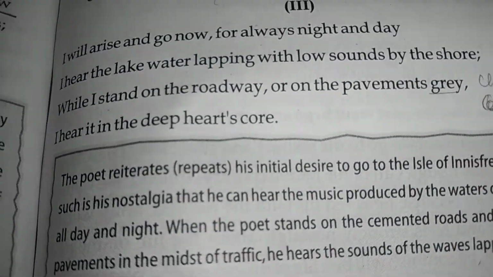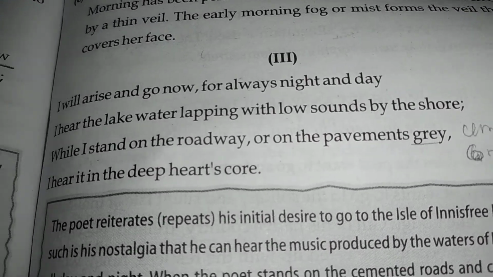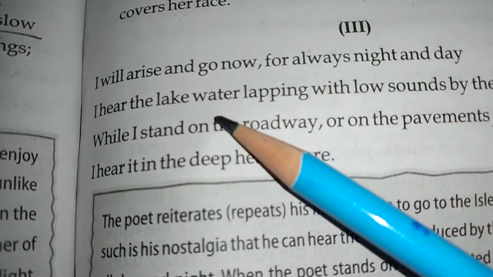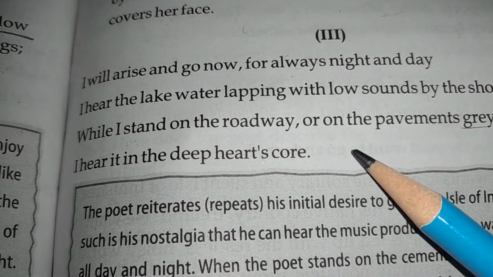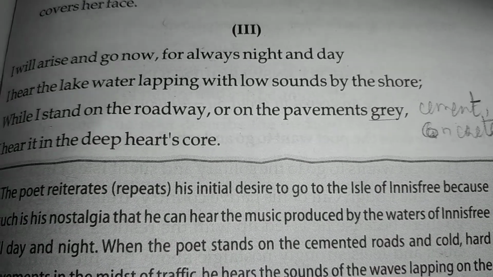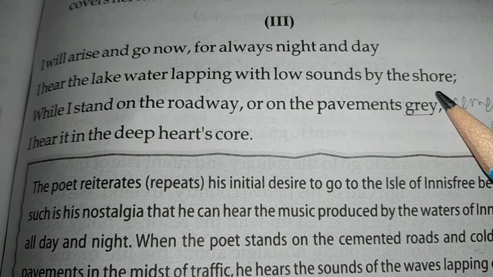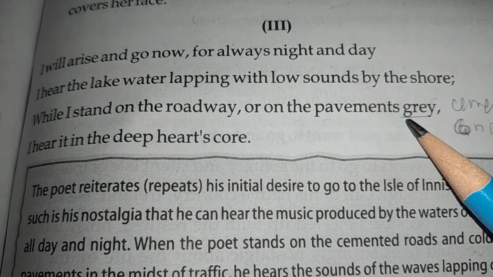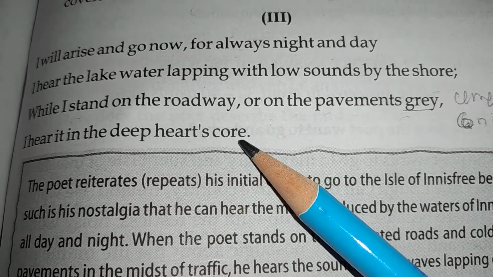Now moving over to the next page where we have your paragraph 3. So this is the last paragraph, and this is a poem of just 3 paragraphs, a very short poem. So in the last poem, now let's see what he says. I will arise and go now, for always night and day. Okay, I hear the lake lapping with sound by the shore, while I stand on the roadway or on the pavement grey. I hear it in the deep heart's core.